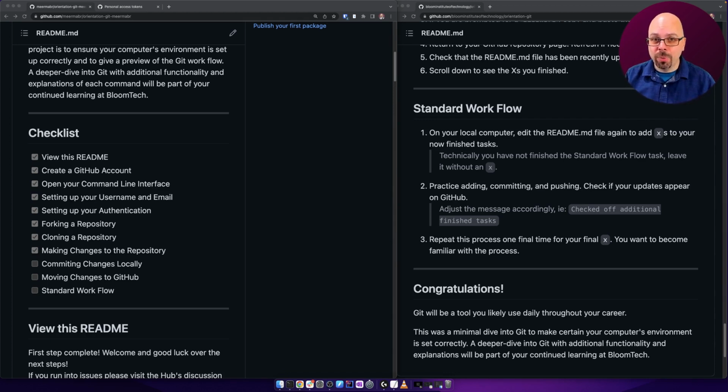So adding is bringing your friends into the airport. Committing is locking them together on the airplane and saying, we're done. That's it. We paid for our tickets. And then pushing is flying off and making it land in a different location.